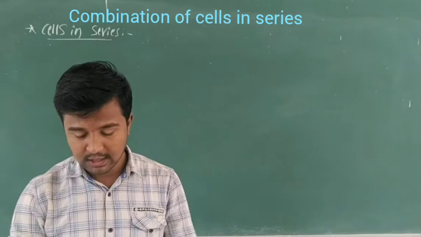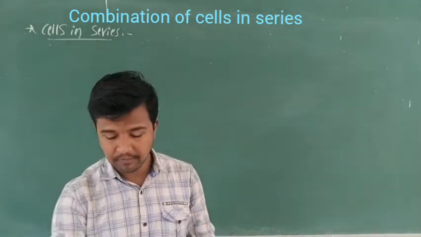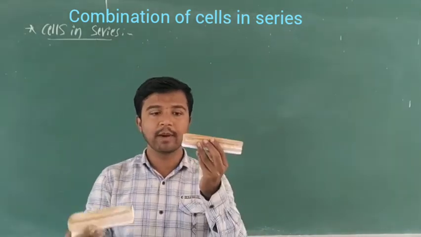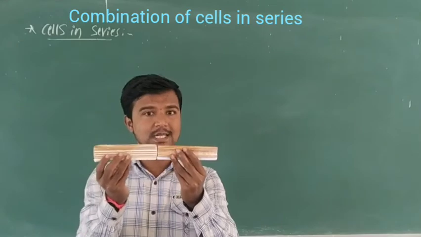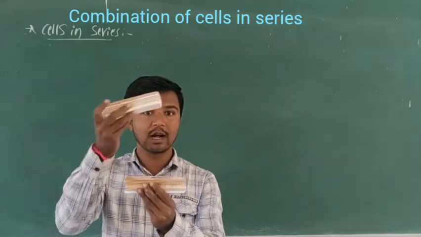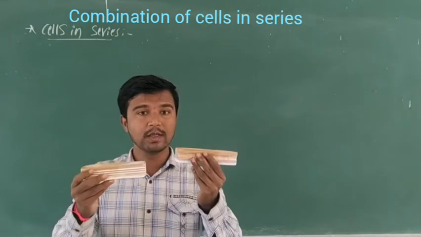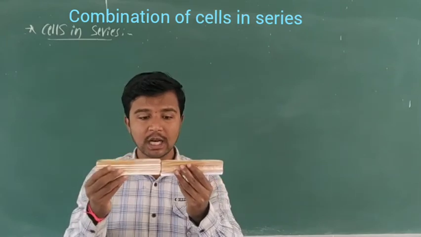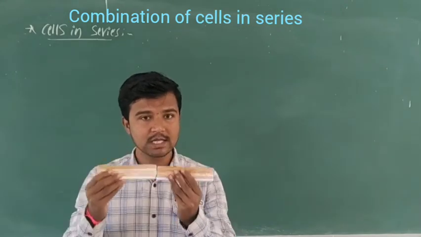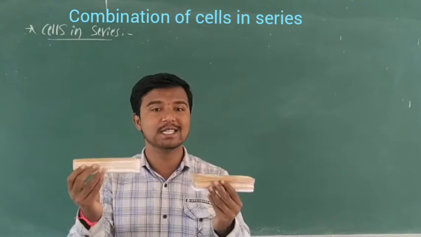So this is considered as a cell. So I will connect one by one. So this is a series. Okay, not like this. If we connect one cell next to another, we call it a combination in series.